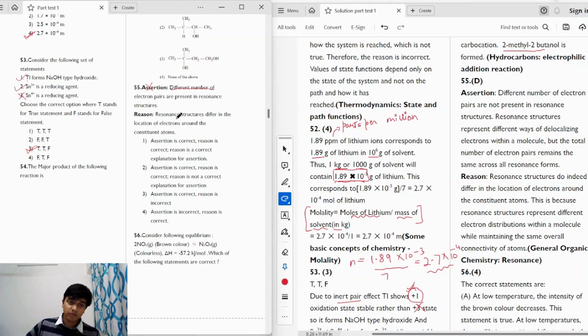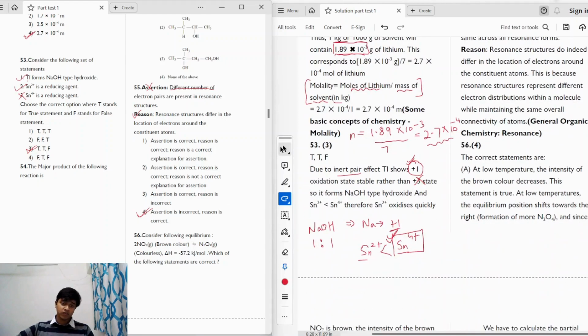Talking about the reasoning statement, resonance structures differ in the location of electrons around the constituent atoms. We just discussed that this is a correct statement because the electrons are being delocalized from one atom to the other, right? And they stay within the molecule. So assertion is wrong and reason is correct, making option 4 the correct answer.